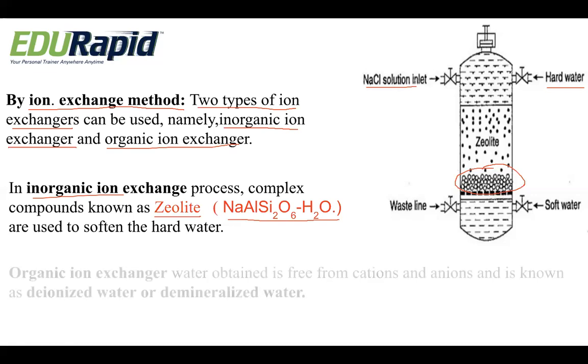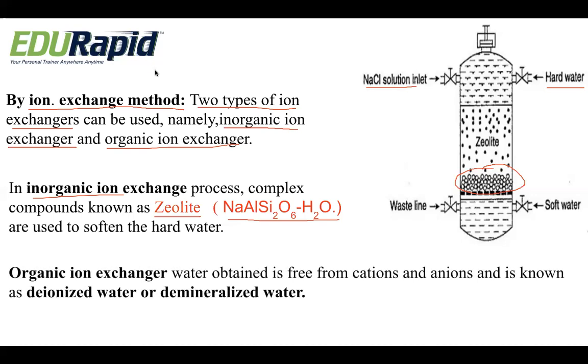The next important ion exchanger is the organic ion exchanger. Here the water obtained from the organic ion exchanger is free from cations and anions, because here we don't use any ionic compounds as we used in the case of the inorganic ion exchanger, that is sodium chloride. In the organic ion exchanger, the water is free from cations and anions, and so it is known as deionized water. It is also called demineralized water.